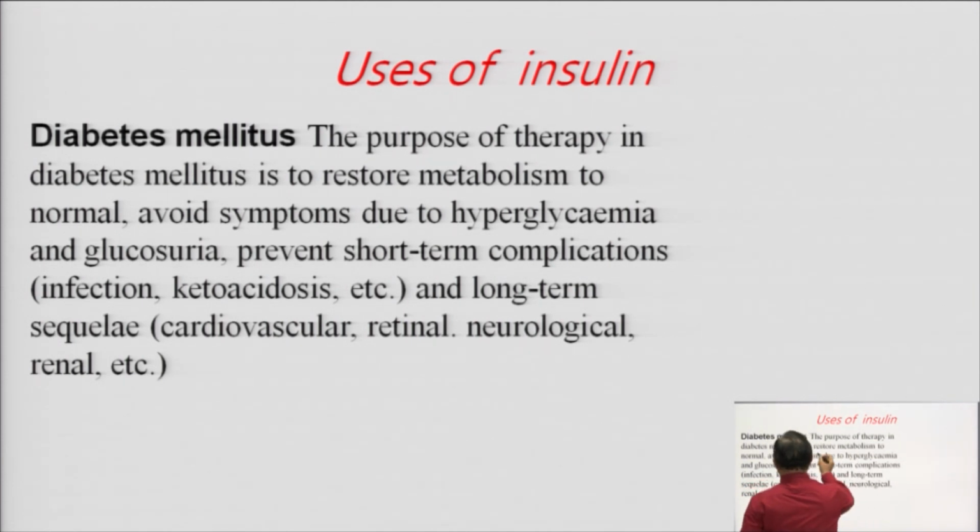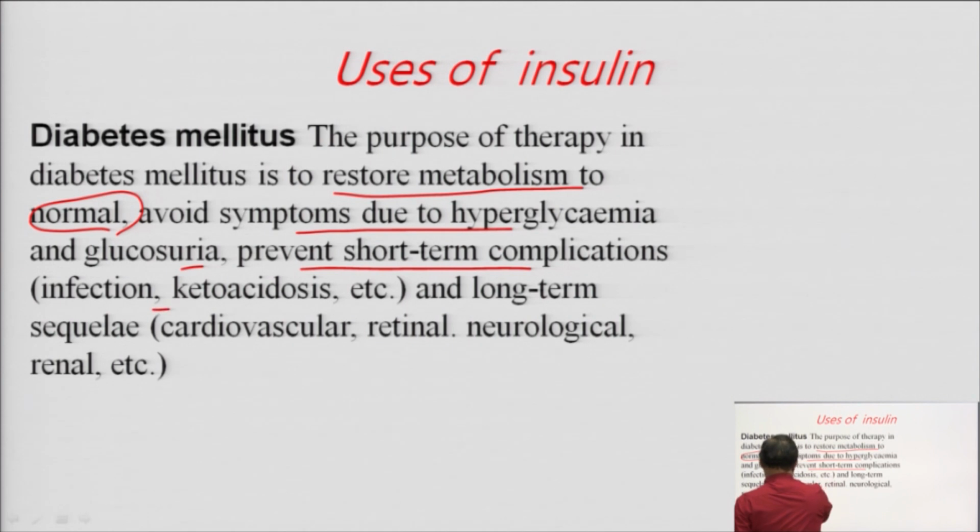The purpose of therapy in diabetes mellitus is to restore metabolism to normal. So, it is very clear cut. We want to fulfill the deficit of insulin by using insulin injections and formulations, avoid symptoms due to hyperglycemia and glucosuria, and prevent short term complications, that is infection and acidosis, and long term complications, cardiovascular, retinal and neurological. By the use of insulin we can make our life easy, and live like a normal person.